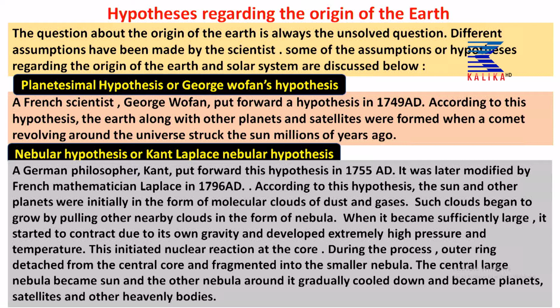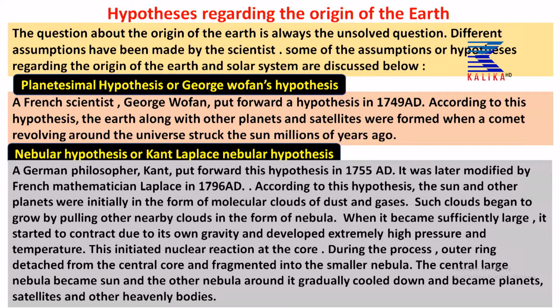So, these all are the hypotheses regarding the origin of earth and the solar system. The first hypothesis is the planetesimal hypothesis, or the George Buffon hypothesis. It is named after the scientist. Let us discuss it. A French scientist, George Buffon, put forward a hypothesis in 1749 AD.